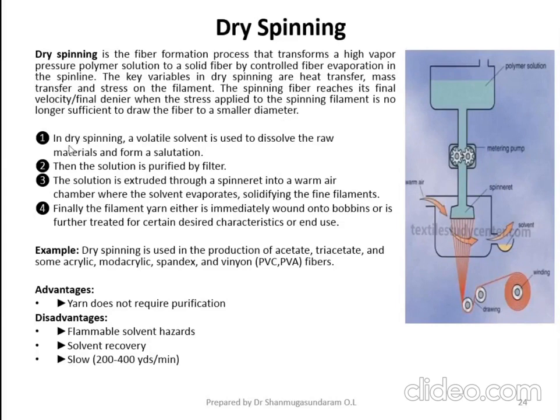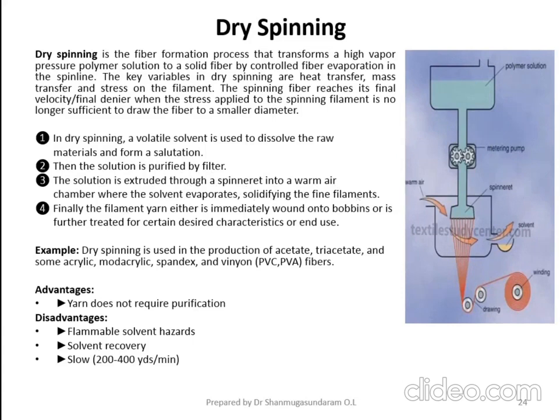In dry spinning, a volatile solvent is used to dissolve the raw material to form a solution. So what type of solvent do you have to prefer for the dissolution purpose? You have to use a volatile solvent. Then the solution is purified by means of a filter. After filtering, the solution is extruded through a spinneret into a warm air chamber where the solvent is evaporated. Once the solvent is evaporated, it solidifies into fine filament.